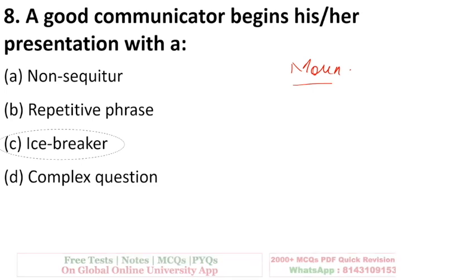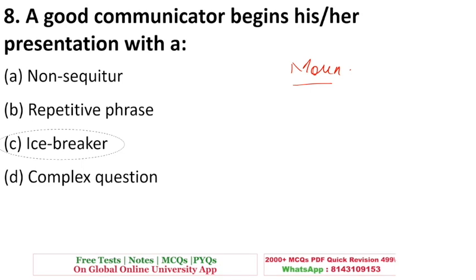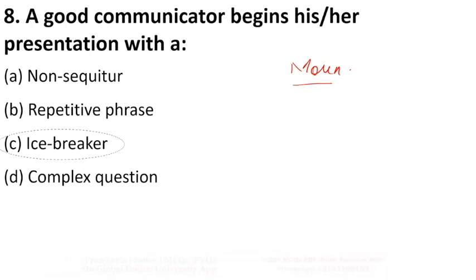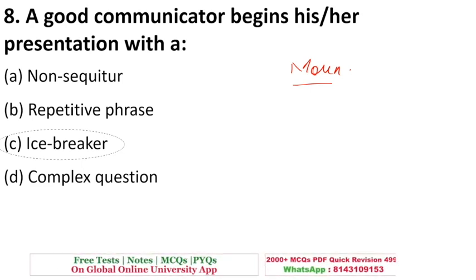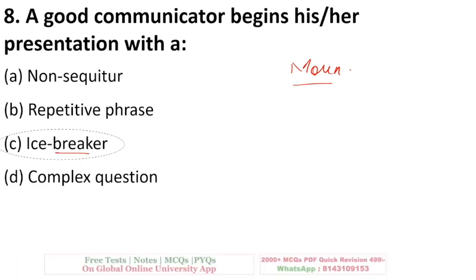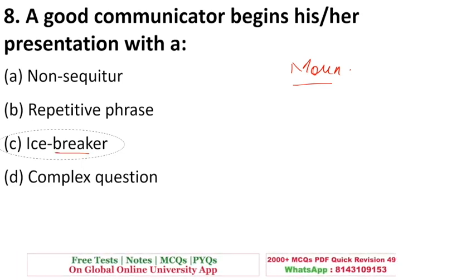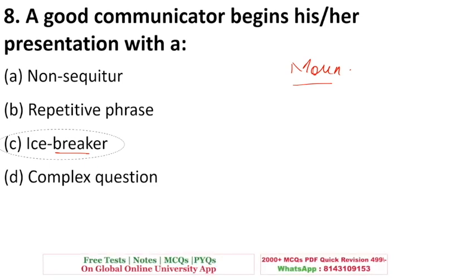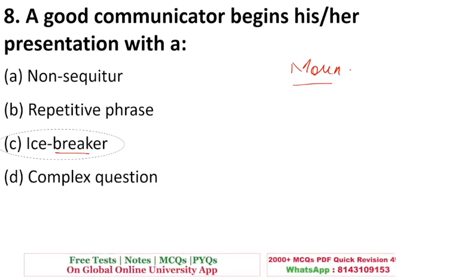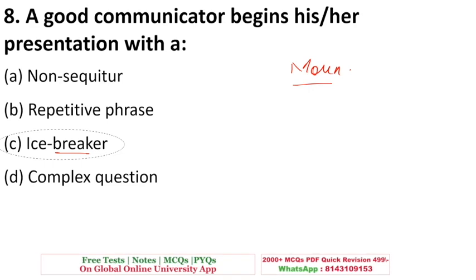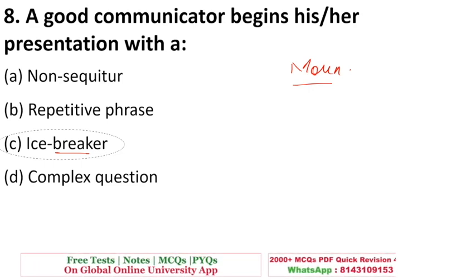And then she can ask further, how was it, what were the trees like, what was the temperature like. That is an icebreaker, asking a particular kind of question or starting with a small game or a quiz. So that is a good idea. An icebreaker is a good idea for starting a presentation.